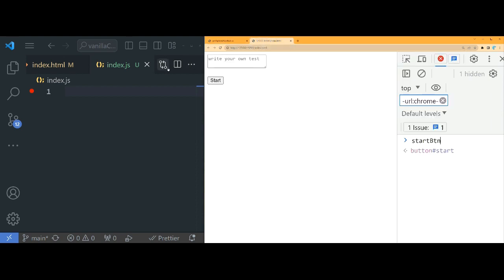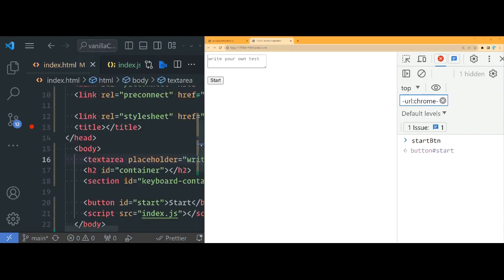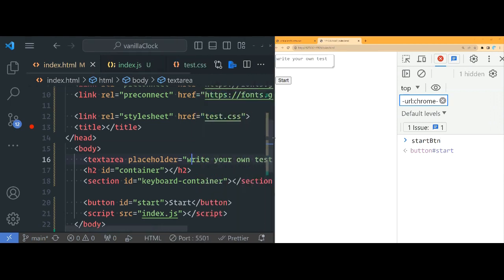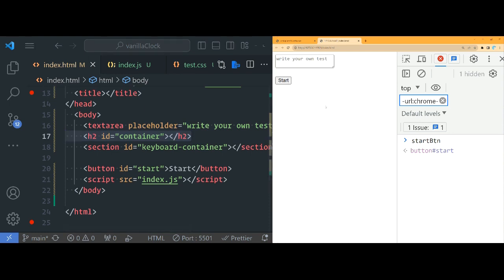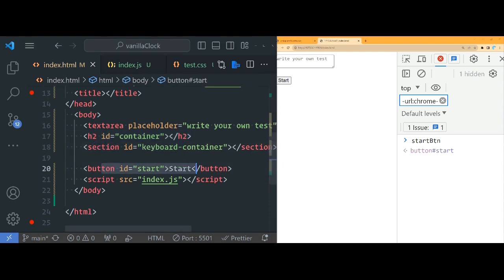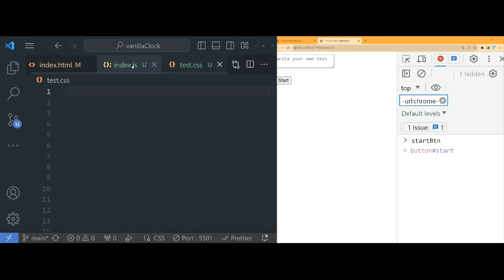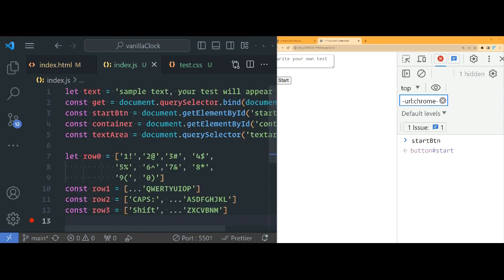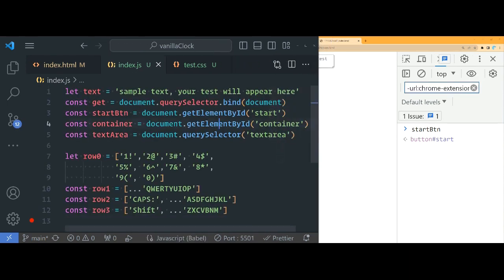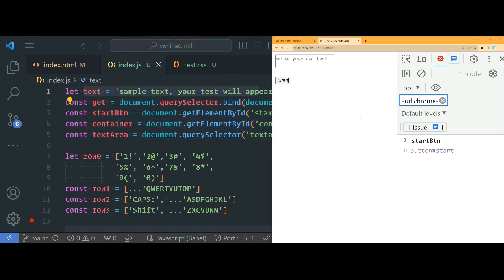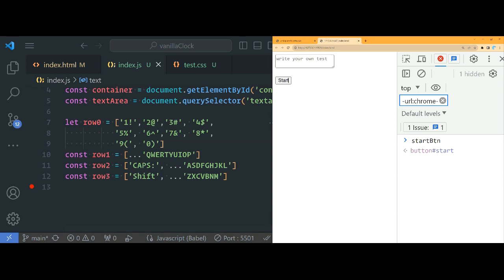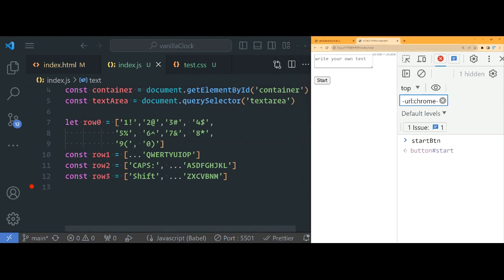Now, we're gonna start this from scratch. In my HTML, let me move this, I don't have anything right now, just the text area, an ID container where I'm gonna render all the text, and a start button. Okay. CSS, there's nothing. In JavaScript, there's also nothing. Okay, so here, I'm gonna paste in some things for the JavaScript. All of these are just variables. This is the text.